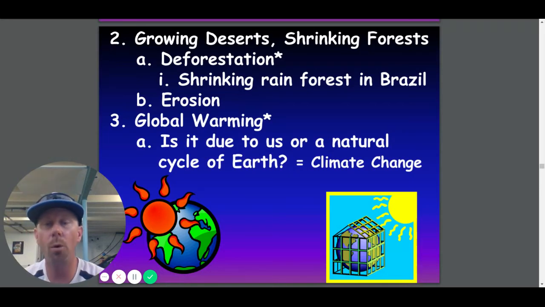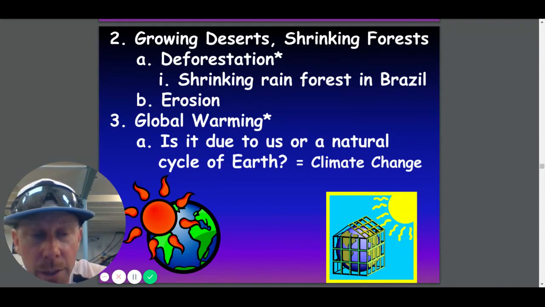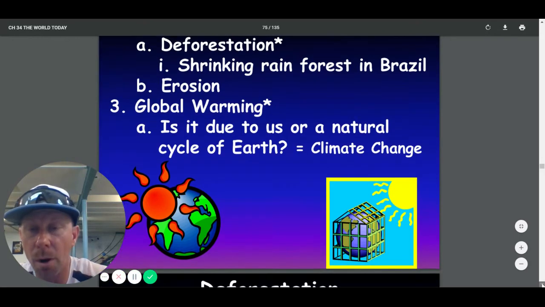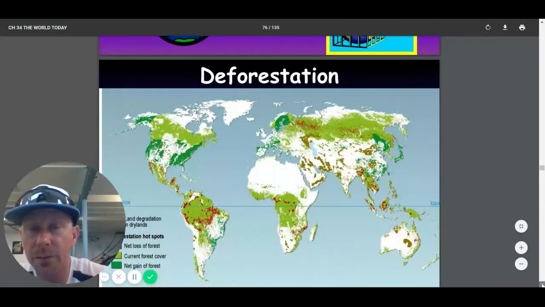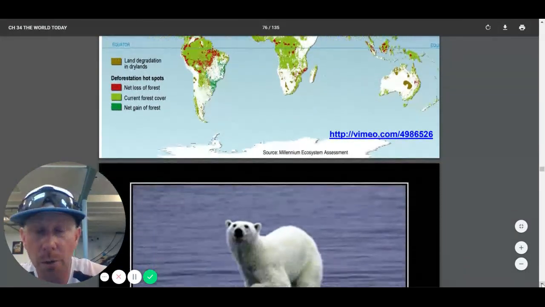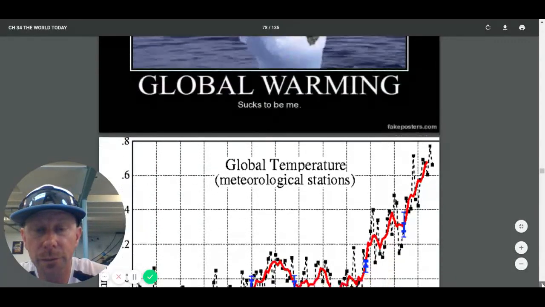We see global warming. There's argument whether global warming is due to us or a natural cycle of Earth. A lot of people think it's just climate change, but most scientists say without a doubt human interaction in the world, knocking down forests and stuff like that, is speeding up the process of global warming. Most scientists think we should be in another ice age at some point, but not because of what we've done in the world today. This one shows deforestation, how we are knocking out forests. Where will this polar bear live if we keep doing this?